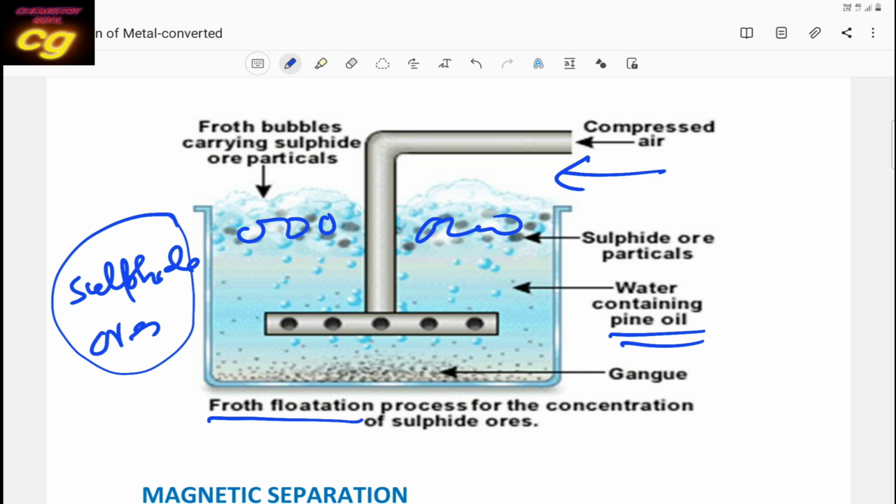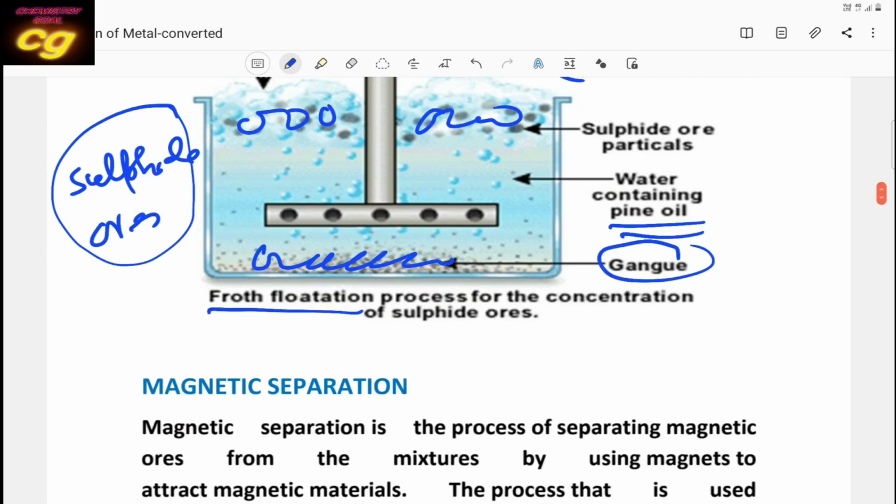The formation of a colloidal solution is called froth, which floats on the surface of water and will be removed, and the impurity will be settled down at the bottom of the container. That is called gangue. This gangue particle will be settled down. In this way we can separate the impurity from the sulfide ore. Sulfide ore is concentrated by the froth flotation process.